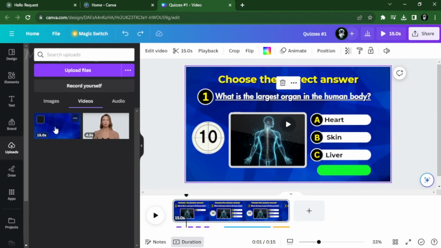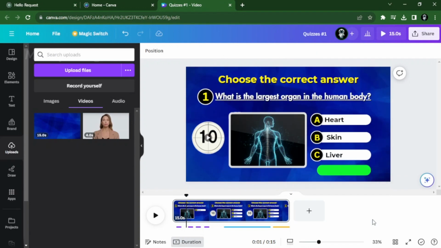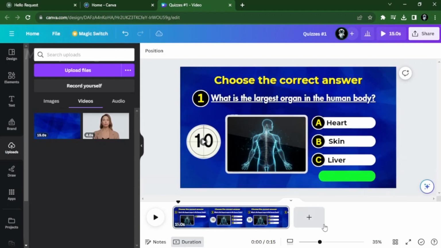And then click the uploaded MP4, click the 3 menu dots, and then select Replace Background. Then delete all the sound effects below since we don't need them anymore.